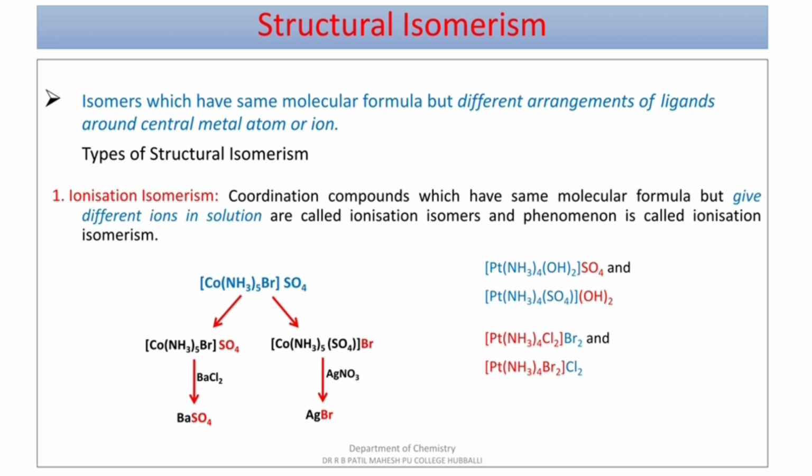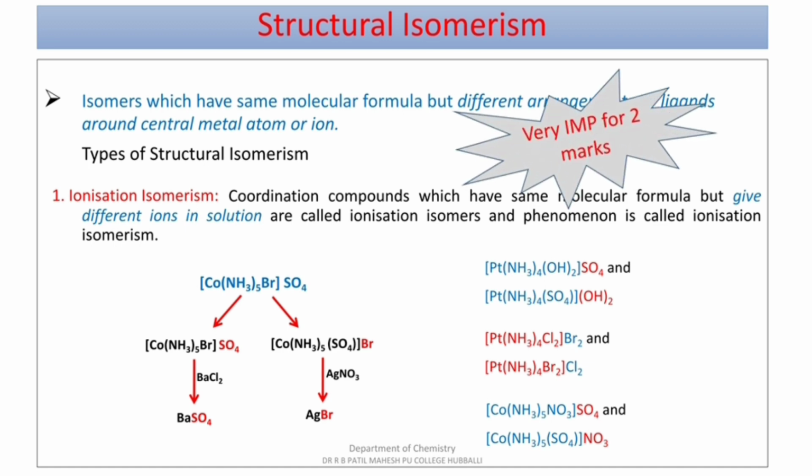You can observe here there are different counter ions or ionization pair with same molecular formula. Third example: [Co(NH3)5NO3]SO4 and [Co(NH3)5SO4]NO3. Remember this definition with example, which is very important for 2 marks.